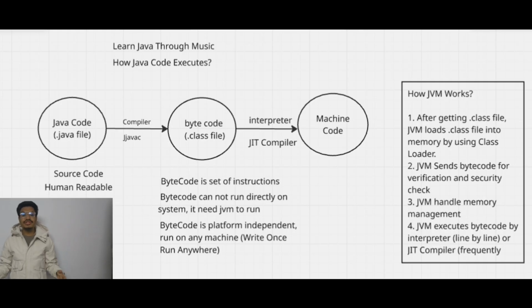The JVM uses two execution engines to execute bytecode: an interpreter and a JIT compiler. In the interpreter, the JVM reads code line by line, translates it into machine code and executes it. But in the JIT compiler, if there are frequently used methods, it will convert them directly into machine code for fast performance. After execution, our program shows the result on the screen. The JVM is also responsible for garbage collection: it collects unused objects and reclaims the memory.